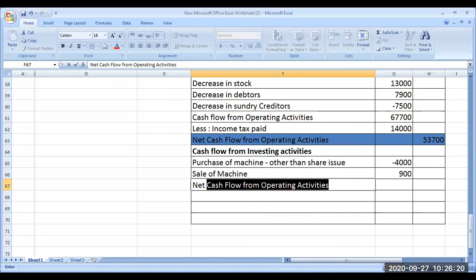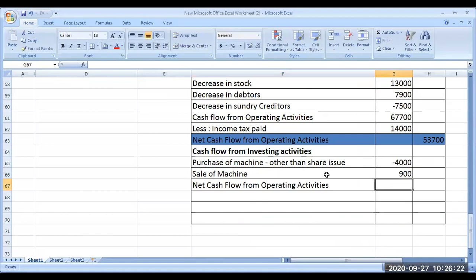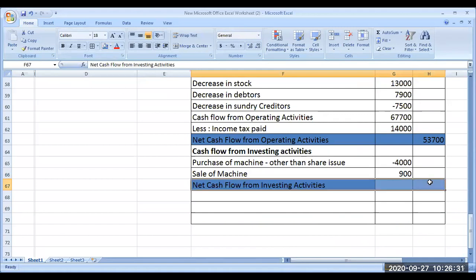If not, cash flow from investing activity equals these two: 3,100 minus. The outflow is more than the inflow, that is right, so net flow is minus.